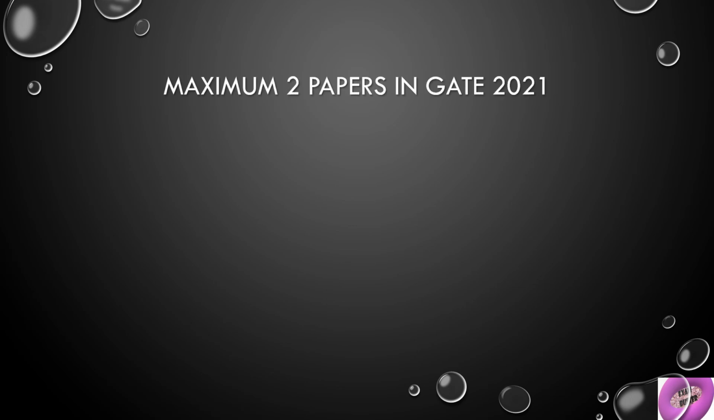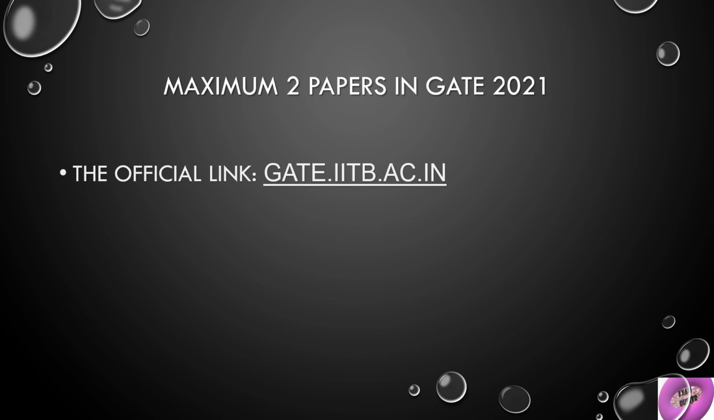Coming to the next thing, a maximum of 2 papers in GATE 2021. Candidates can appear in either 1 or 2 papers from the 27 papers in GATE 2021. The second paper must be from the given set of combinations. Actually, it is mentioned in the brochure available this year, based on infrastructure and date. So, some branches may not get a second paper option. For more details, you can download the brochure from the official link gate.iitb.ac.in.